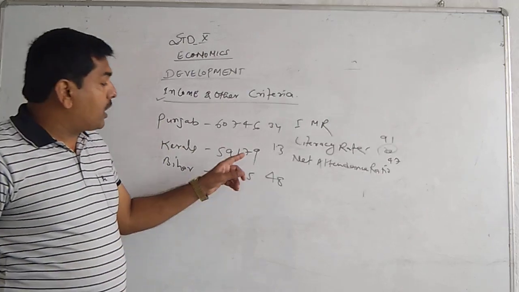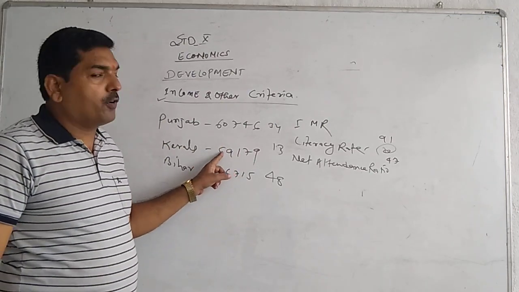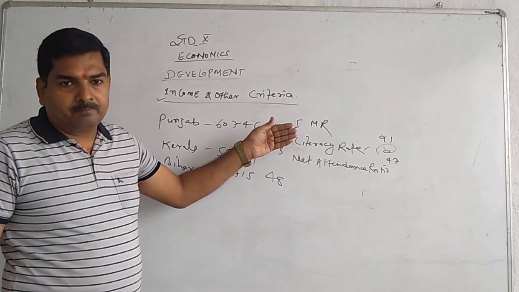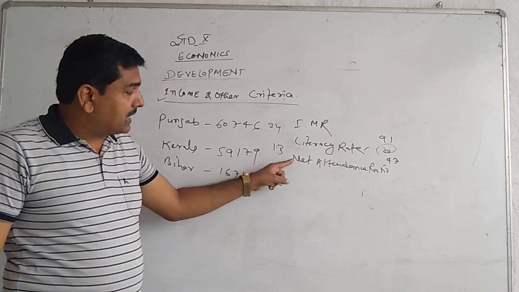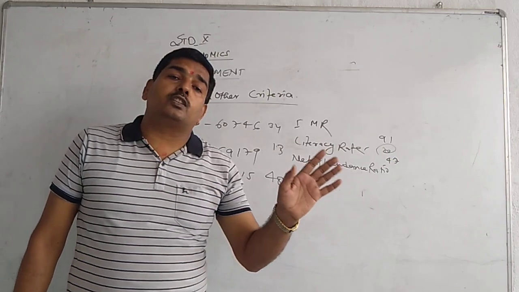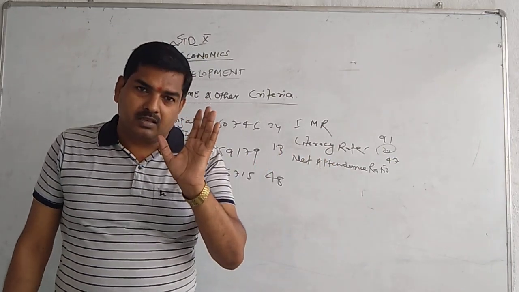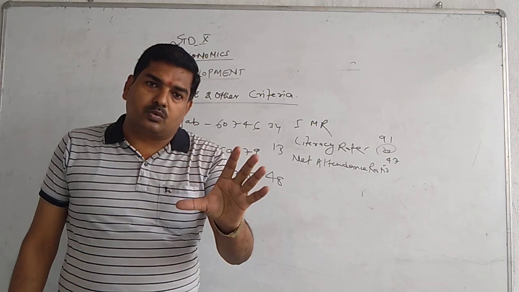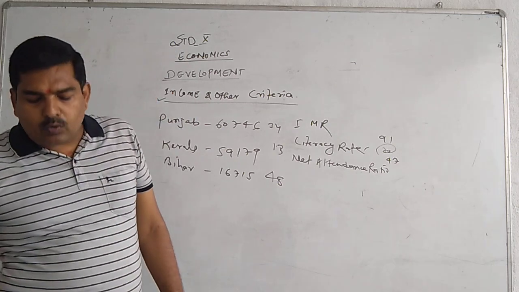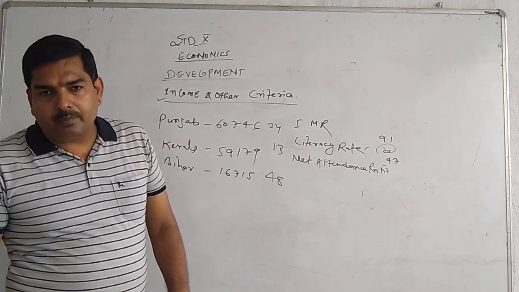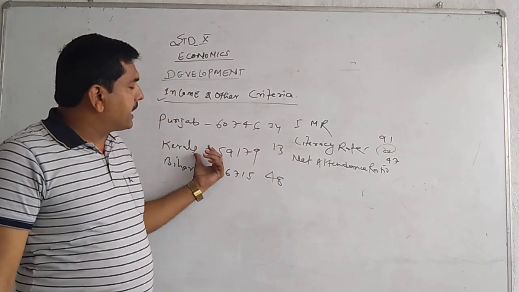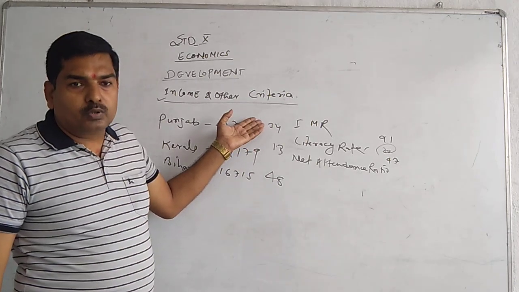That means in spite of less income, Kerala's performance in IMR and literacy rate is far better than the other states. Now the third category, net attendance ratio, for the age group of 6 to 10 years, the persons who attended school. Kerala I think 91, Punjab 82, Bihar 72. So in all the categories, Kerala is far better than both of these states.